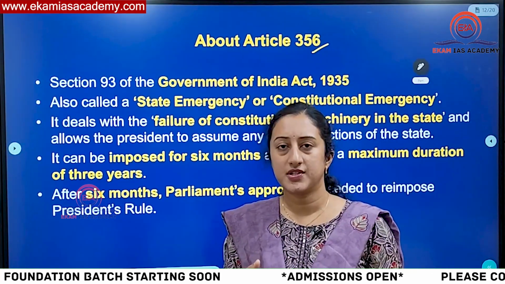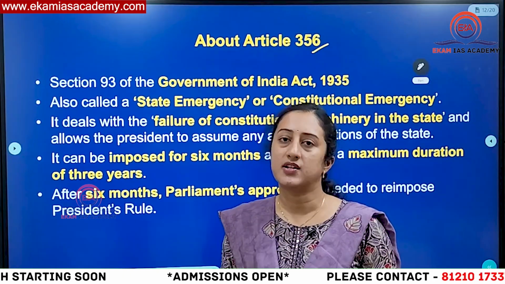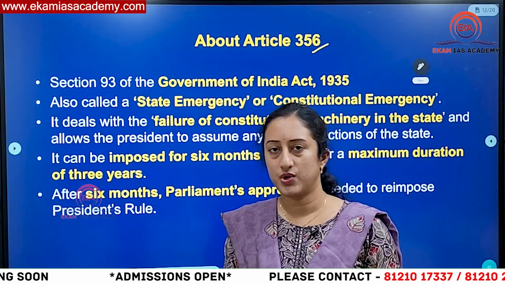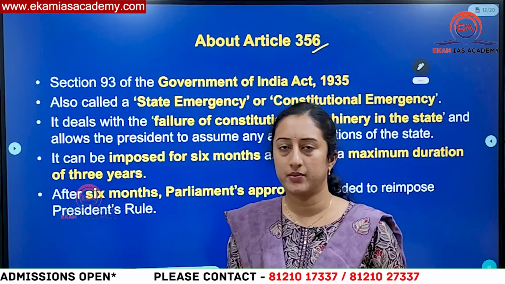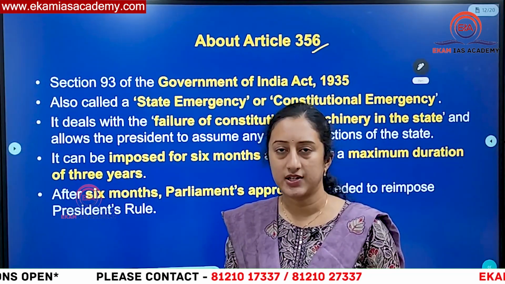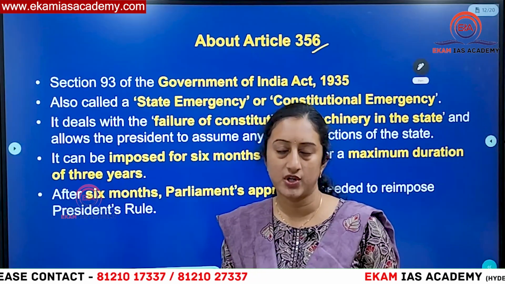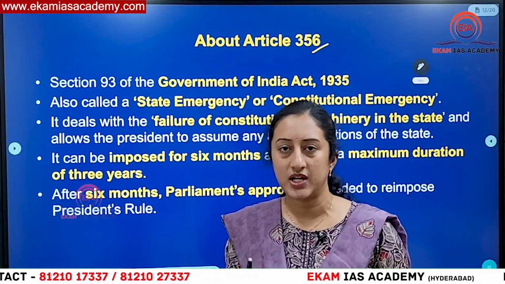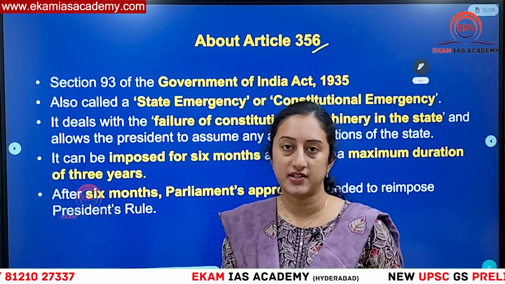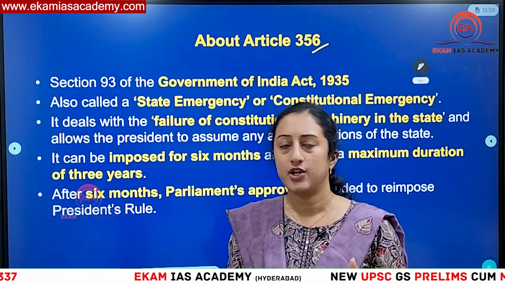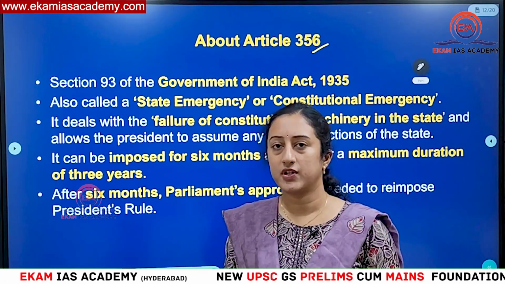In emergency situations, the center will become all powerful, and the center can even legislate on state list matters. In 5 abnormal situations, if you remember, Parliament can enact laws on state list matters. One is national emergency, second is president rule, and in some other situations: when 2 or more states request, to give effect to international agreements, or if the Rajya Sabha thinks that it is important in the national interest. In all these 5 situations, Parliament is empowered to make laws in the state list. One of the grounds is president rule.